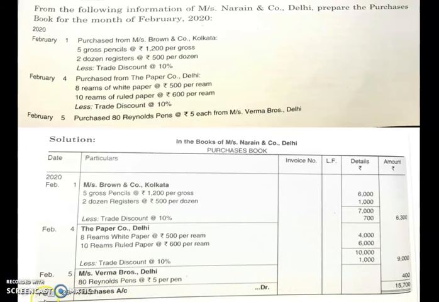So children, here on February 29 the purchase account is debited 15,700. This amount will go to the purchase account. So this is the purchase book in which you are recording only the credit purchases. From this book, whatever answer you get, that is 15,700, you will show it in the purchase account. So this is what the purchase book is all about.